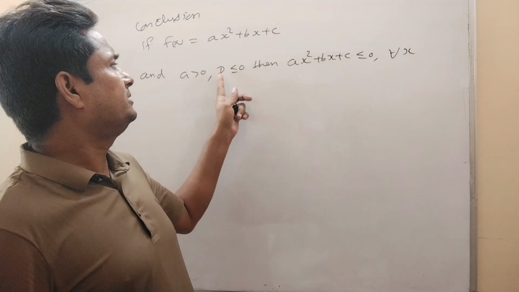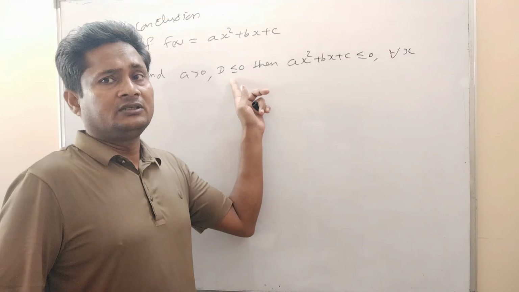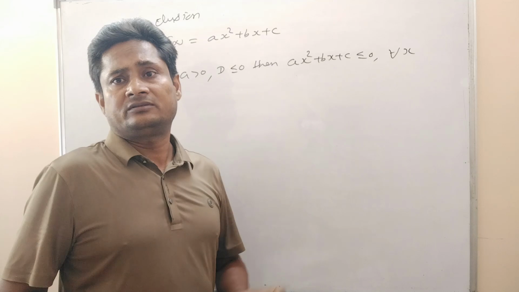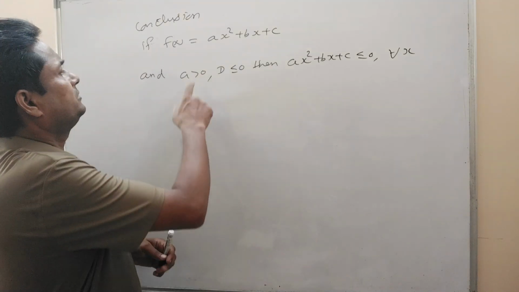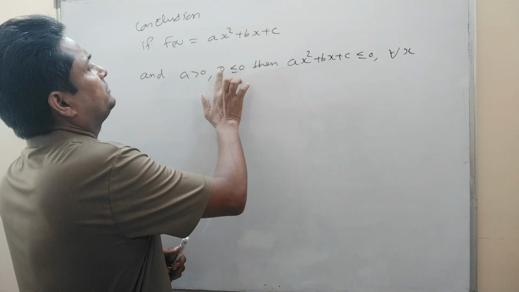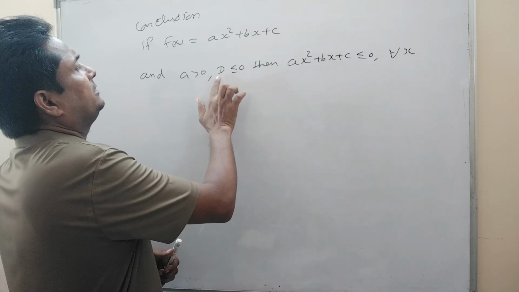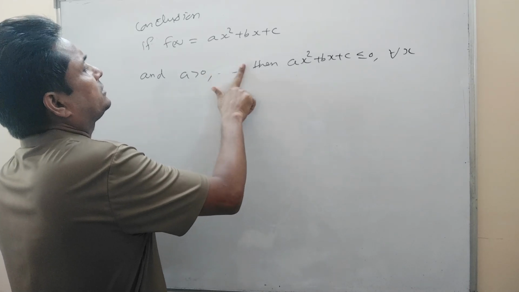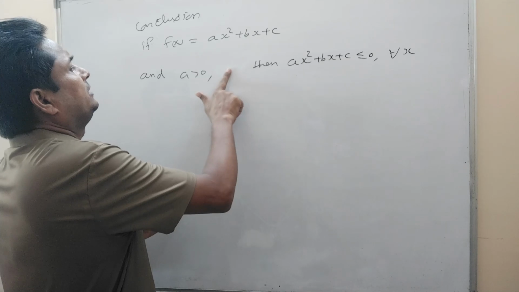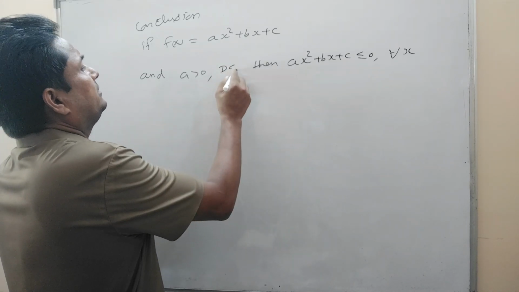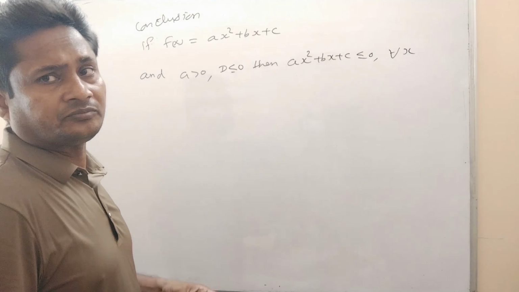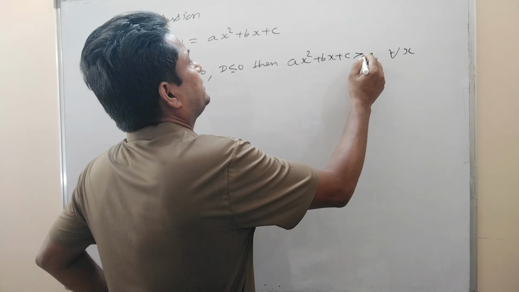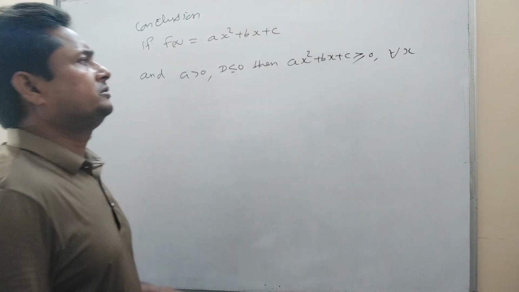If discriminant is less than or equal to 0 and a is positive, then this inequality will be always less than or equal to, sorry. A is positive, and discriminant we are taking less than or equal to 0. So here it will be greater than or equal to 0, not less than or equal to 0.